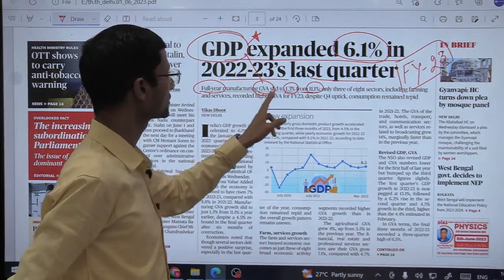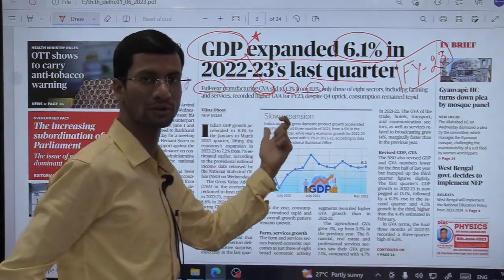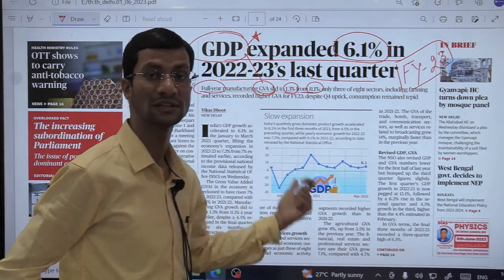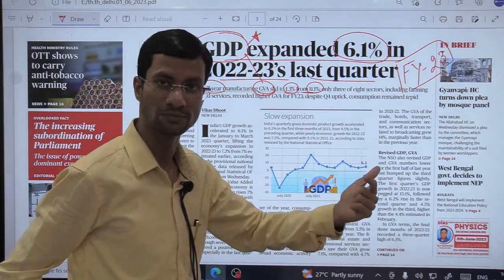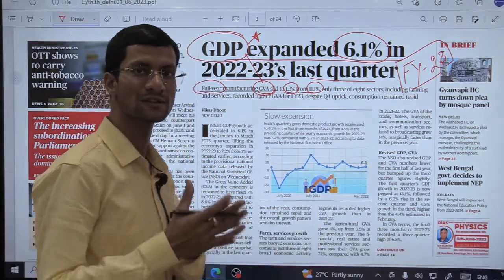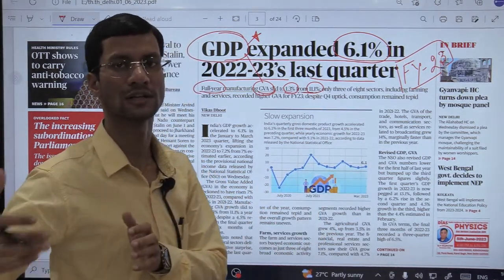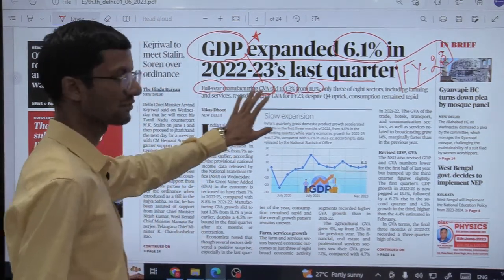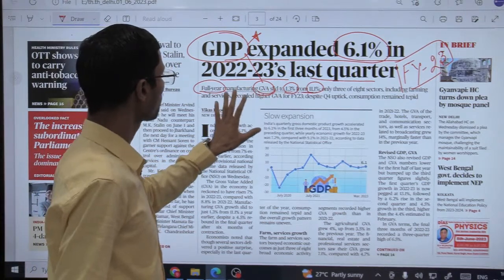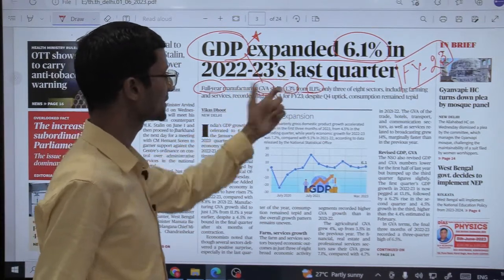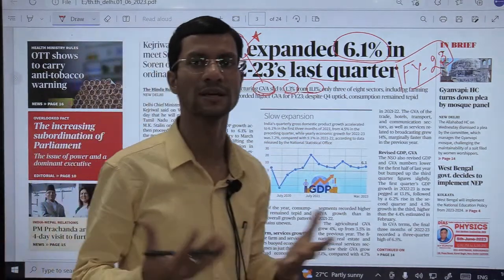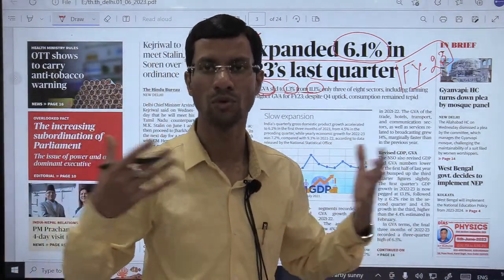Full year manufacturing GVA in particular we are talking about. When we are talking about the secondary sector, here we are specifically talking about manufacturing GVA only. Because in the secondary sector we have manufacturing alongside certain other sectors like construction. So of course we are particularly focusing on manufacturing. But for the full year, that is 2022-23, since we have the figure for the last quarter, of course we will be having the figures for the whole year.